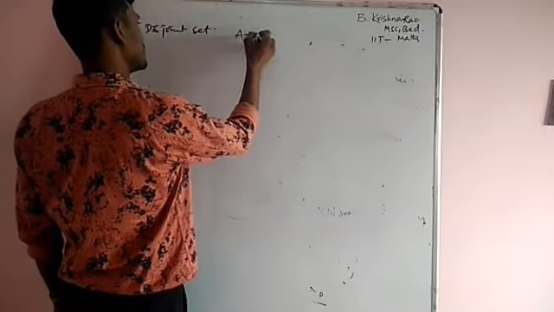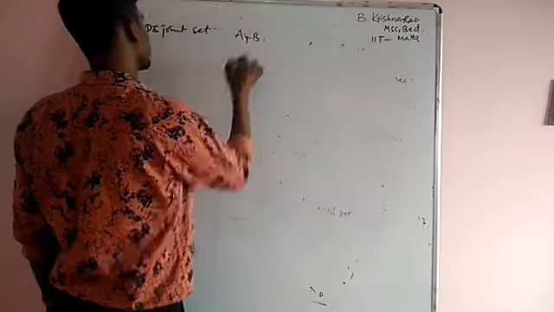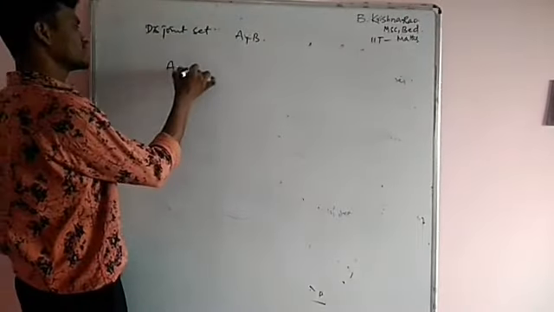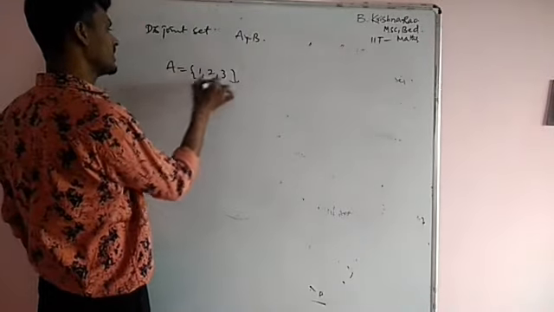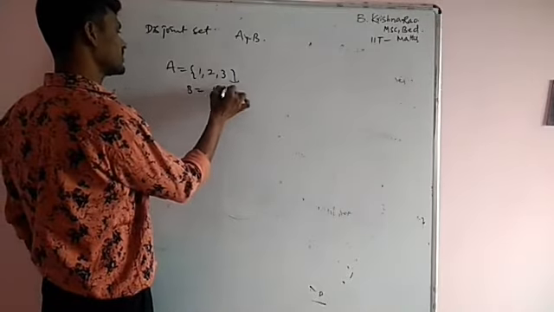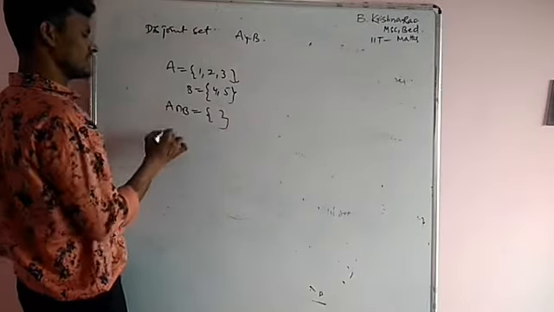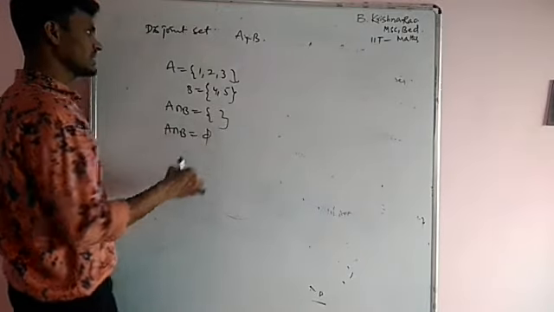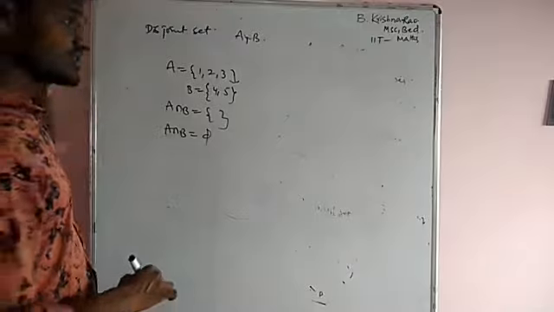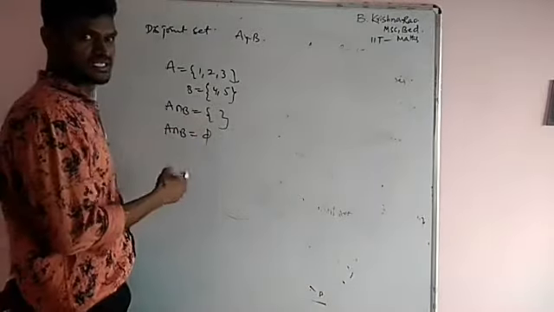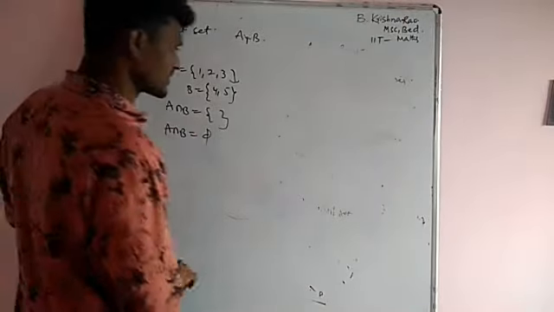That means there are no common elements of set A and set B. The two sets are called disjoint sets. Here A is equal to 1, 2, 3 and B is equal to 4, 5. Here A intersection B is the empty set. This is called disjoint sets. That means there are no common elements in both sets.